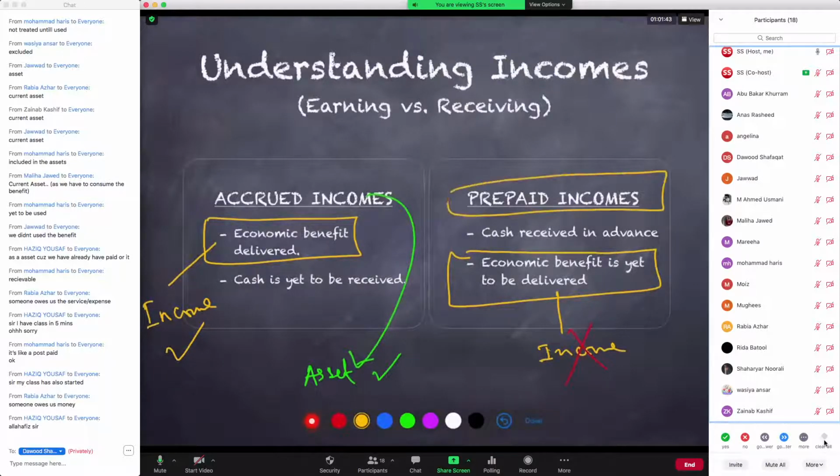income is going to be a liability for us? Why is it going to be a liability for us?